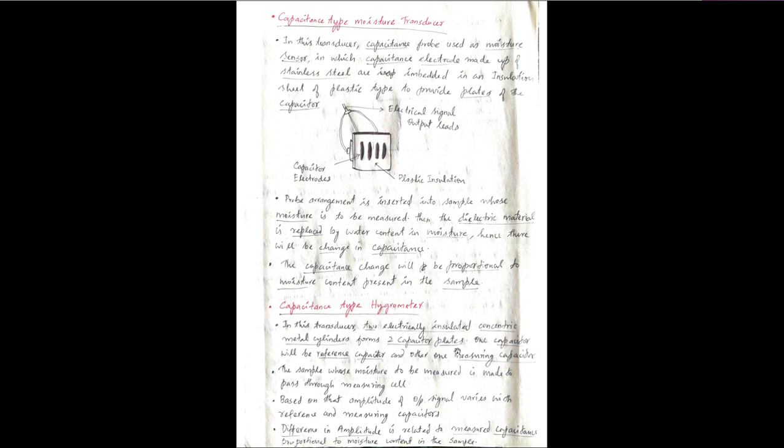There are two metallic cylinders, and those metallic cylinders will act as a two parallel plate capacitor. Okay, and here we will have one reference capacitor, and the other one will be the measuring capacitor. And also here we will be measuring the moisture content in a sample. So the sample whose moisture content has to be measured will be passed through this measuring cell. Our moisture sample will pass through this device.